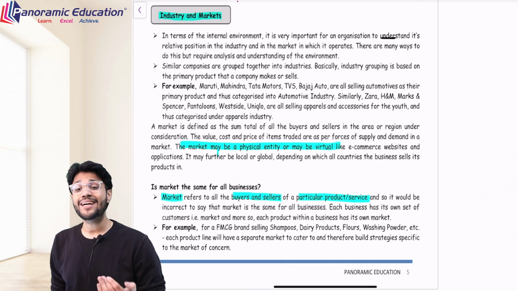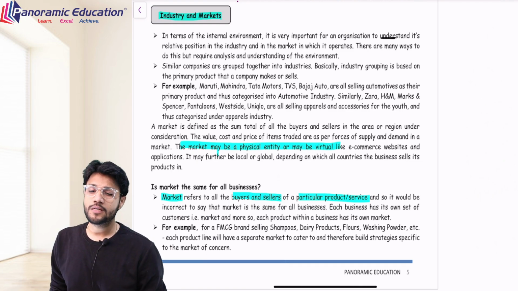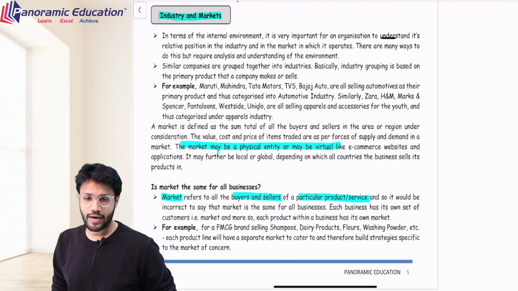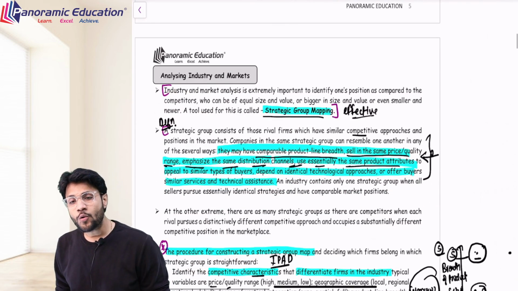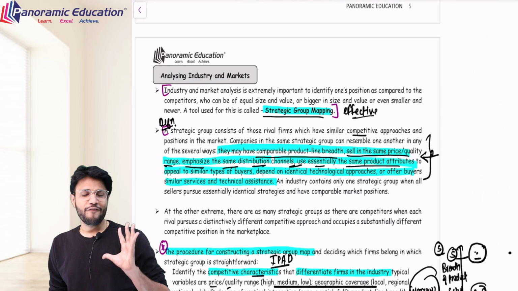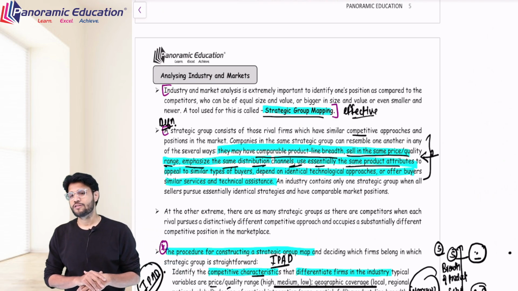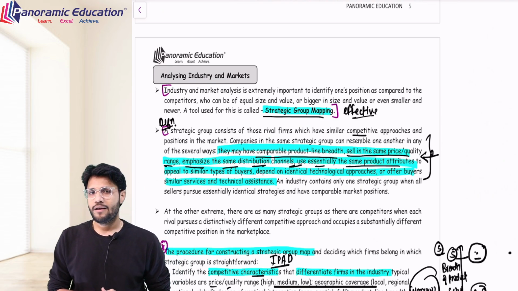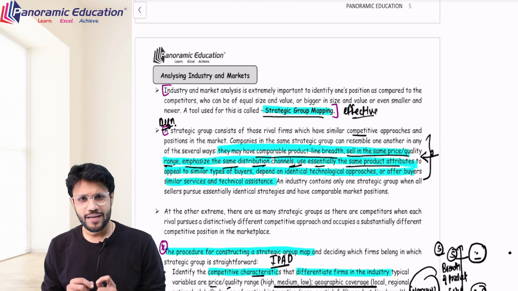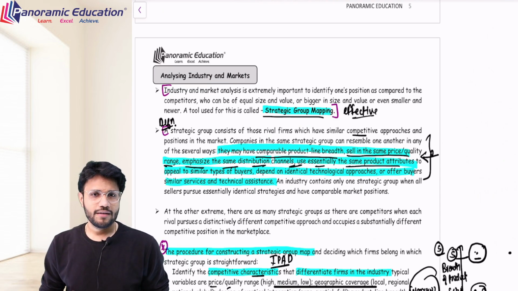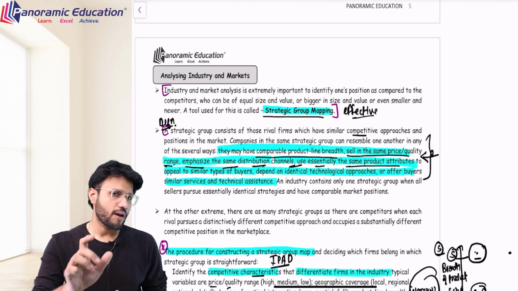So it would be incorrect to say market is the same for all businesses. Well, it is different for every business, right? So in such a case, you need to analyze industries and market. A very, very, very important discussion on strategic group mapping. Dekho, see, for us, every competitor is not our competition.